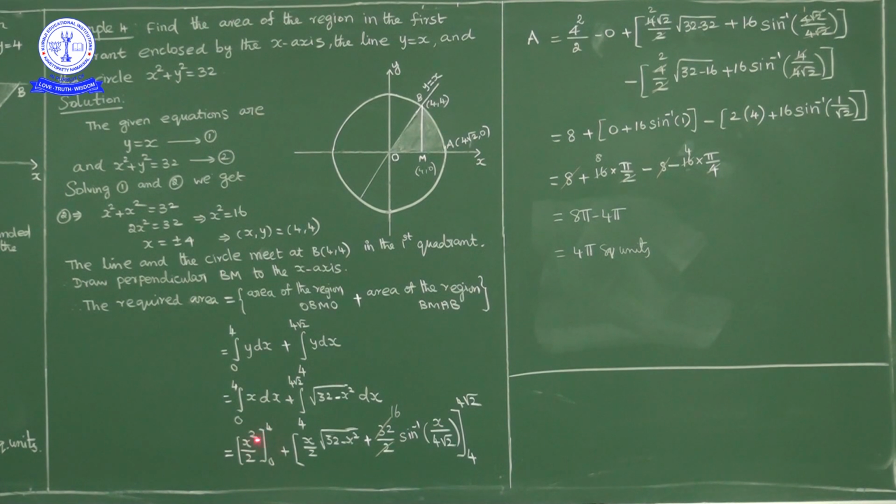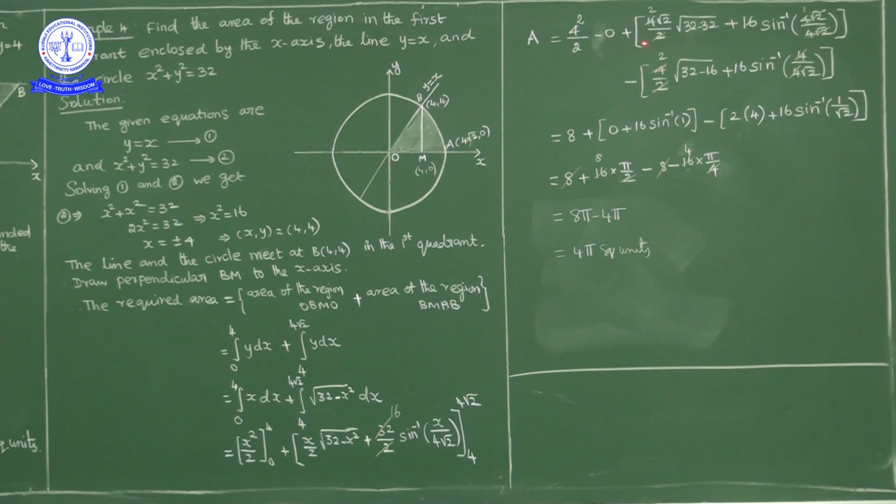The integral part calculated already is 8. Now in place of x we substitute the upper limit 4 root 2, minus the lower limit 4. By substituting 4 root 2 in place of x, what we get here is 4 root 2 upon 2 into square root of 32 minus 4 root 2 whole square, which is 32, no?